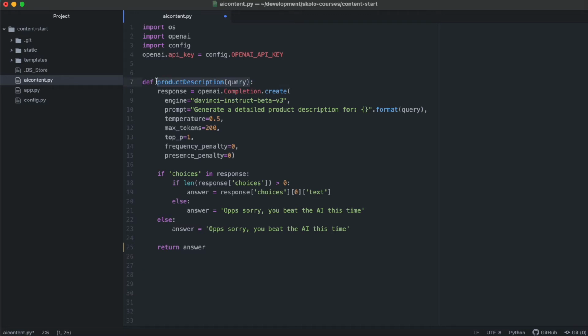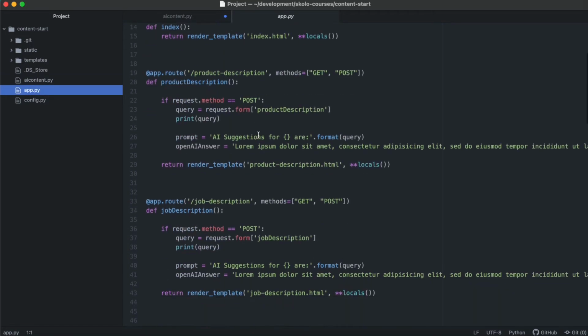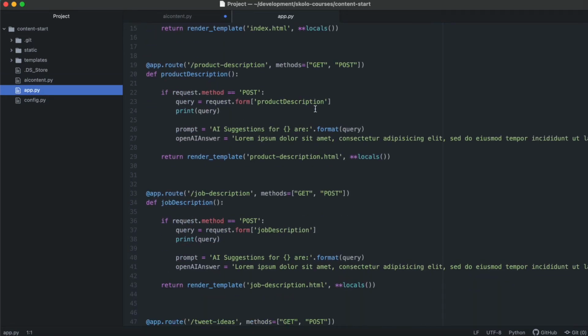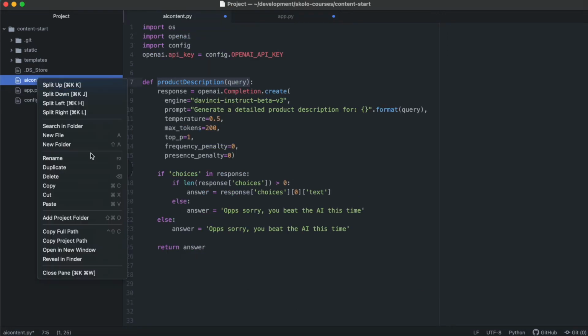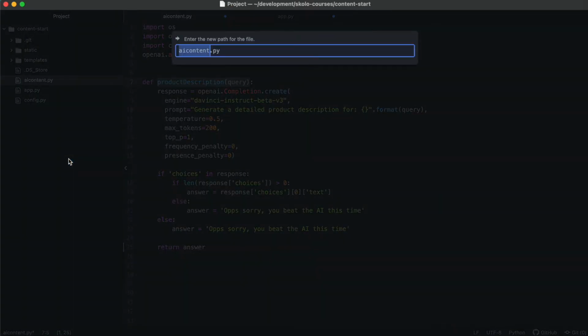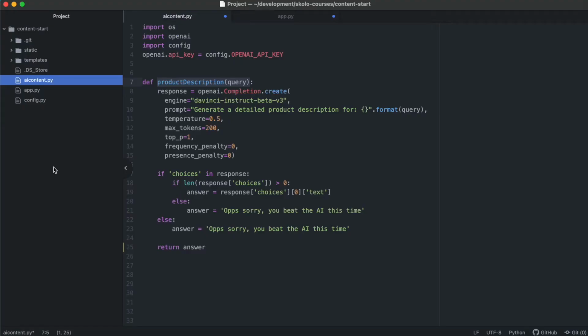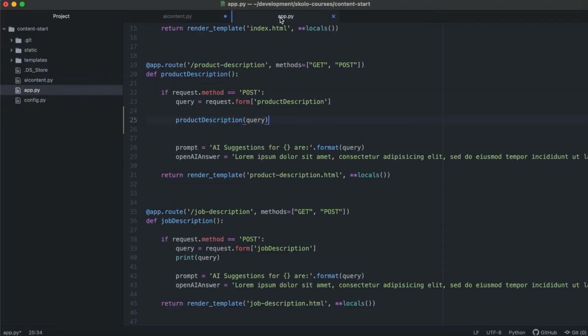So let's copy this whole function as it is, and go back into our app.py file. Now we're doing product descriptions. Instead of printing the query, we're going to delete that printing of the query, and instead paste that function with that query over there. But of course, we have to get that file imported at the top of the app.py.